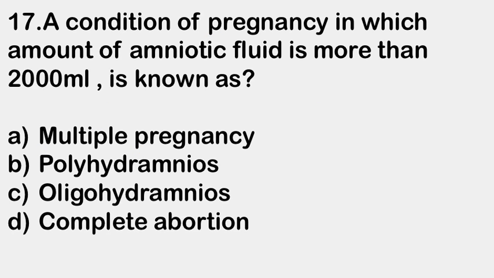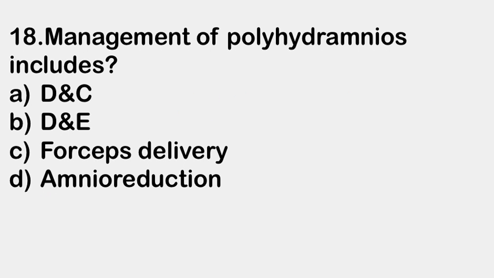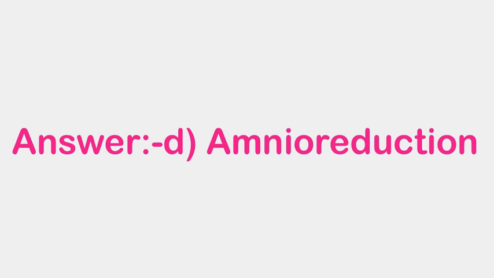Next question. A condition of pregnancy in which amount of amniotic fluid is more than 2000 ml is known as: A. Multiple pregnancy, B. Polyhydramnios, C. Oligohydramnios, and D. Complete abortion. Right answer is B, polyhydramnios. Next question. Management of polyhydramnios includes: A. Dilatation and curettage, B. Dilatation and evacuation, C. Forceps delivery, and D. Amnio reduction. Right answer is D, amnio reduction.